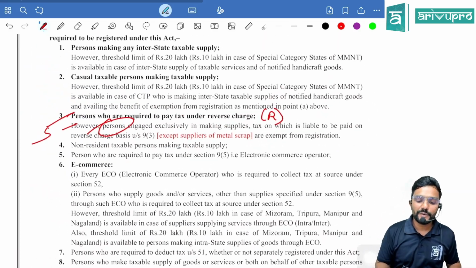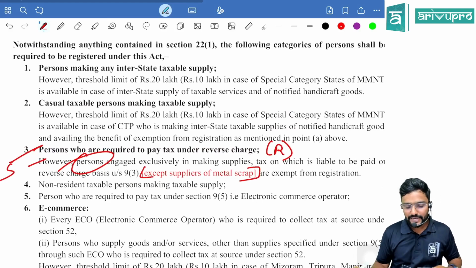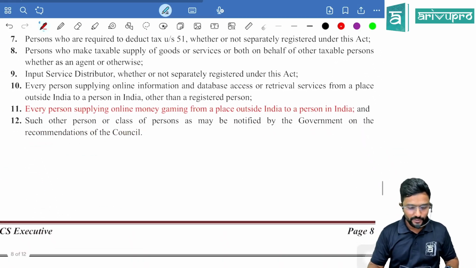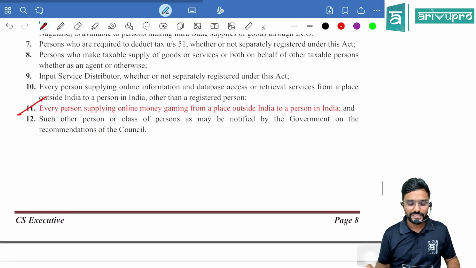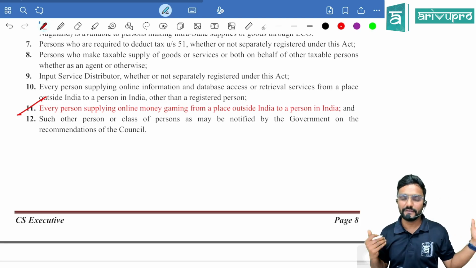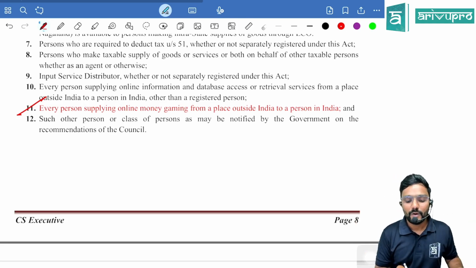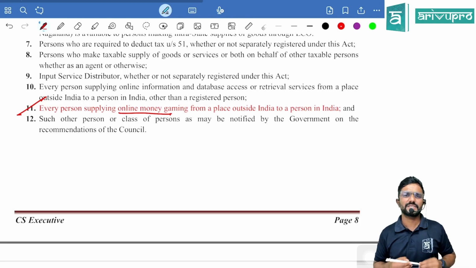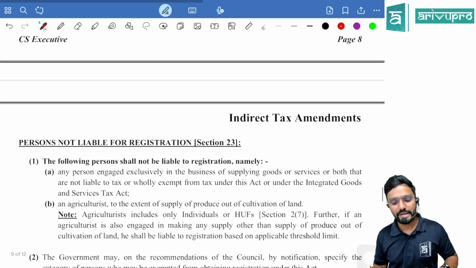Okay. So in 24, in this point, it is except supplier of metal scrap. Then coming to 24, one more change is there. One more addition. Every person who is supplying online money gaming from a place outside India to a person in India. So the supplier is outside India, whereas the recipient is in India. What is the supplier supplying? Online money gaming. Means he might be providing some platform for the purpose of online money gaming.